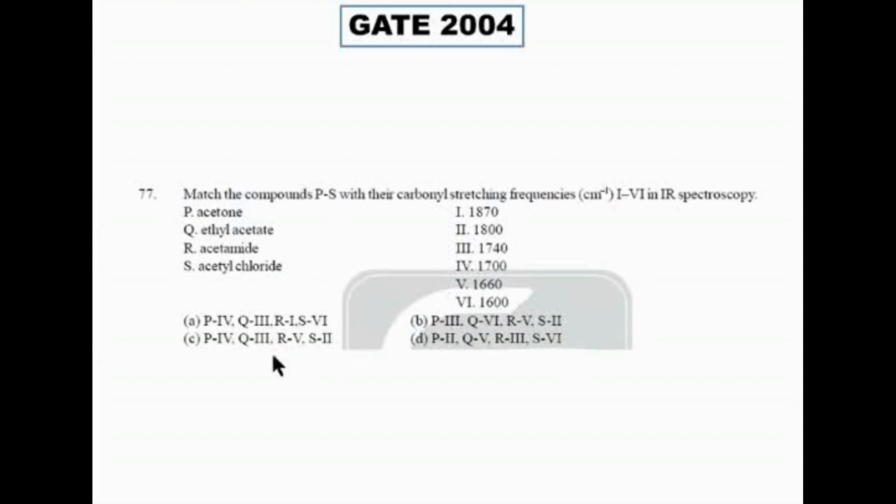So what is the answer? Option C. Now let us check. Acid chloride is 2. Okay, pakka. So acid chloride is 1800. Okay, very good. Then I have acetamide 1660. It's perfect. Q, ethyl acetate is 3, 1740. It's also perfect. Then P is 4. P is acetone. It's 1710. So everything is going on very well. So the answer is option C. Is it okay, guys? Yeah, okay. So this is with regard to the IR.